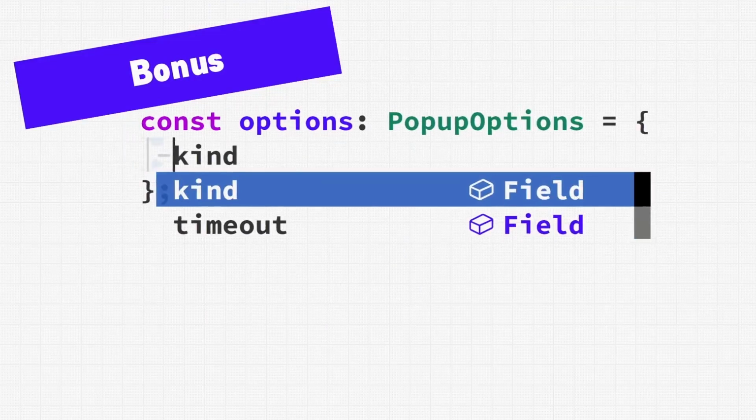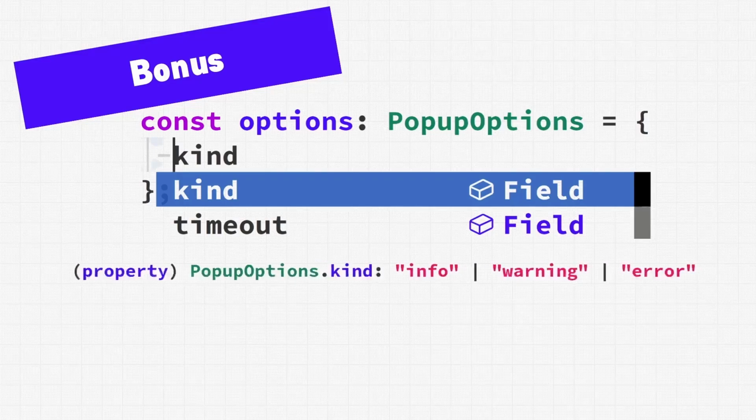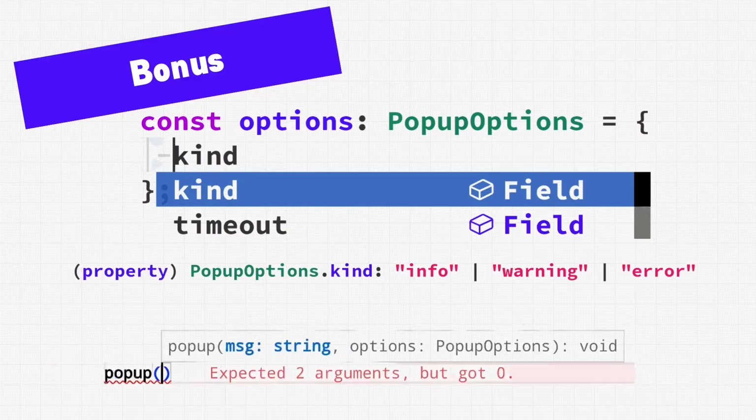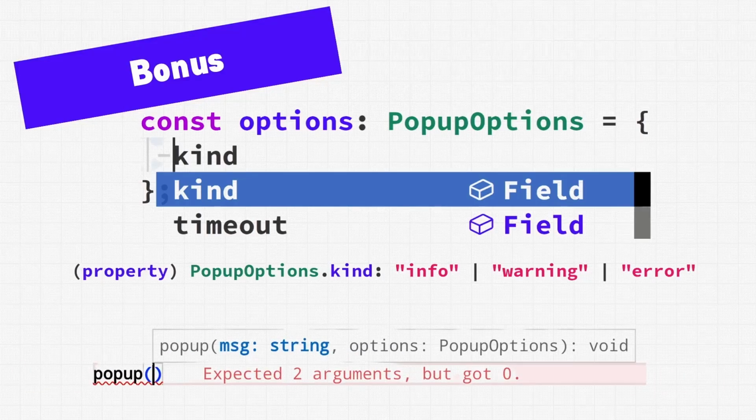There's also another huge advantage that TypeScript has over JavaScript. Since the information needed to call the pop-up was encoded into the type system, we get live suggestions in our code editor as we type our code. Here are just a few examples of the pop-ups that you may see when working with the sample from the previous slides. We can get the number of fields that are allowed to be part of the pop-up options. We can get a listing of all possible kinds of pop-ups that we're able to create. And we get a listing of all the data that's required to actually call the function.